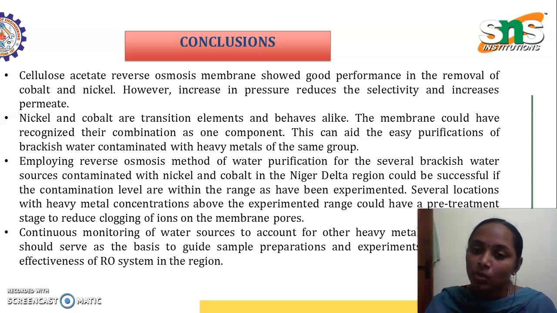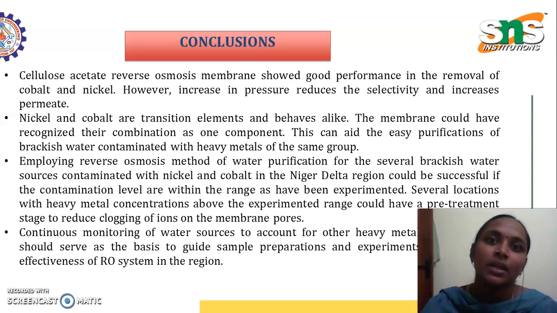Next, continuous monitoring of water resources to account for other heavy metal contamination should serve as a basis to guide sample preparation and experiments to assess the effectiveness of the RO system, that is, the reverse osmosis system, in this region.